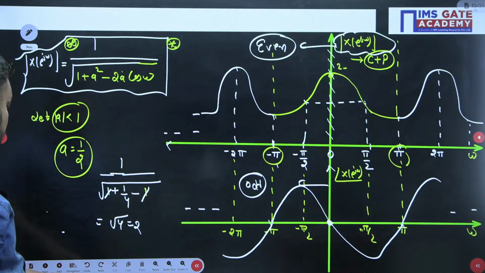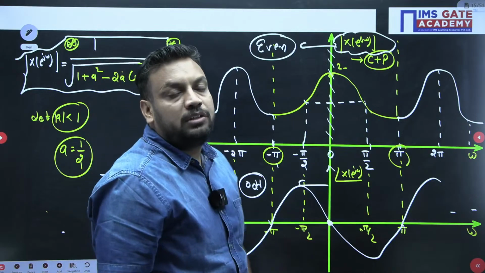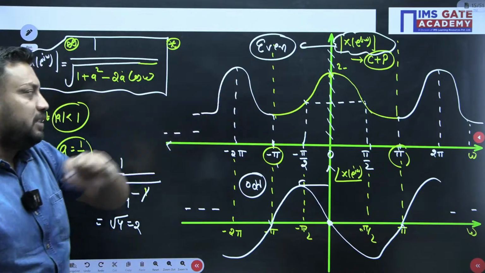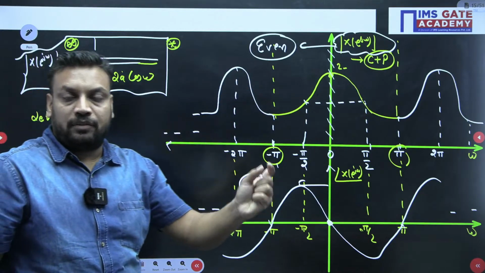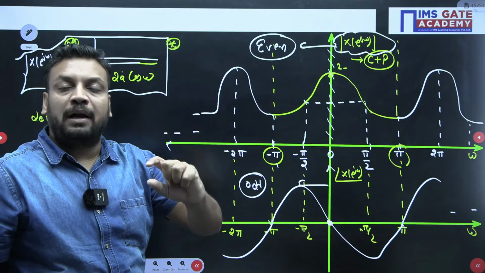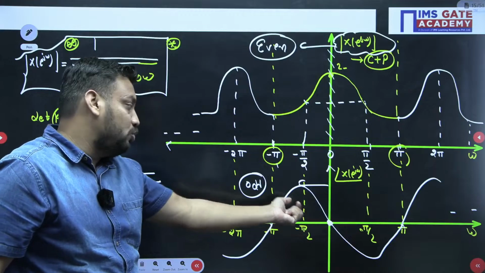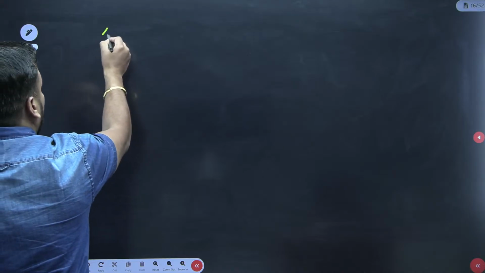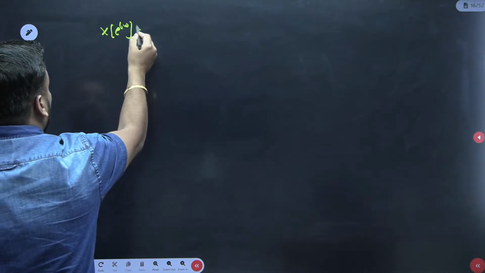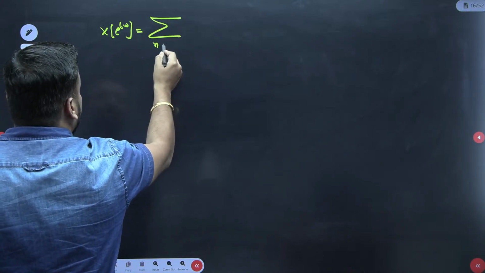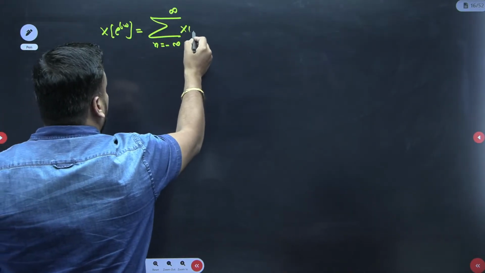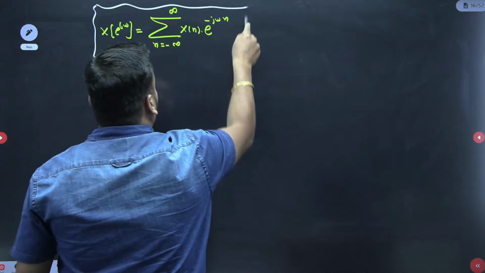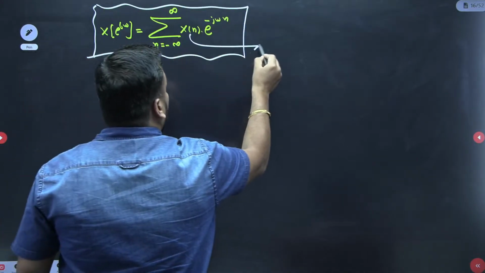So now we have concluded this, and do you remember in chapter number 1, in the continuous time domain, we have seen the condition of conjugate symmetry also. The conjugate symmetric signal condition says that if X(omega) satisfies conjugate symmetry, then its magnitude should be even and its angle should be odd. We can relate this with the DTFT formula: X(e^{j omega}) equals the sum from n equals minus infinity to infinity of x[n] e^{-j omega n}, where x[n] is a discrete time signal.